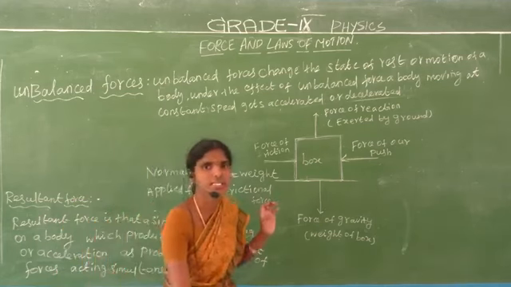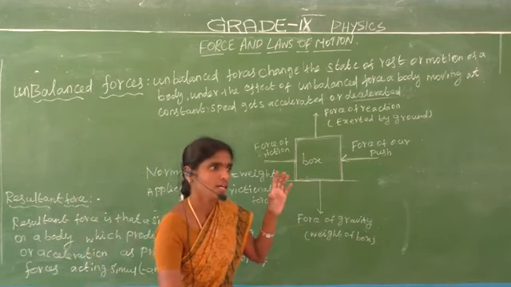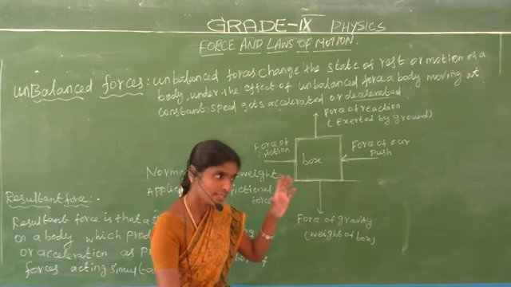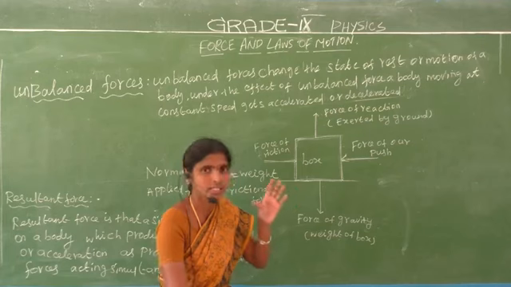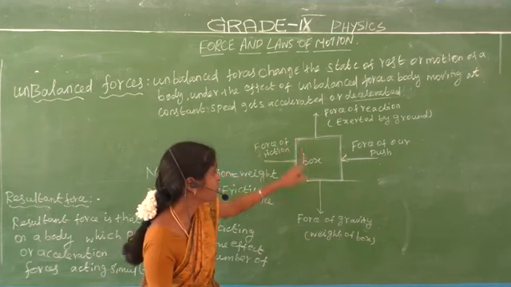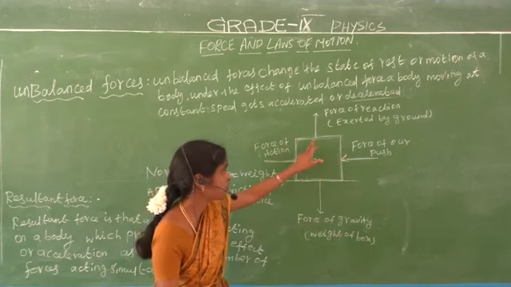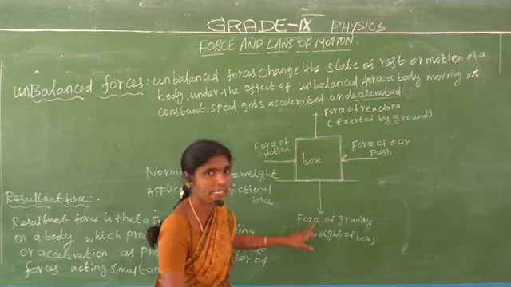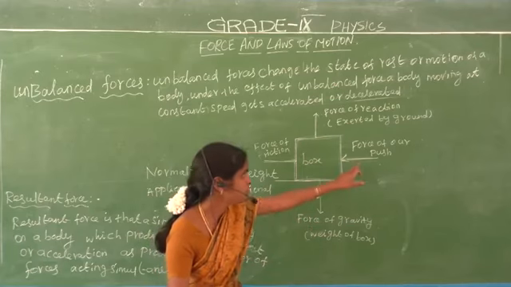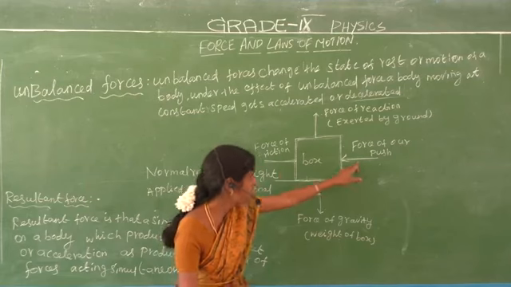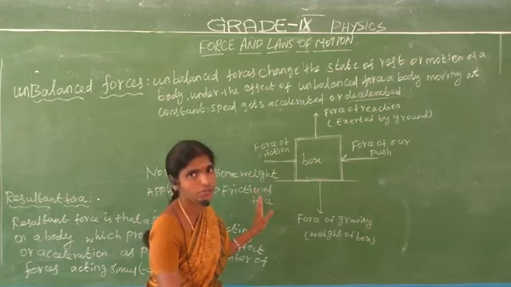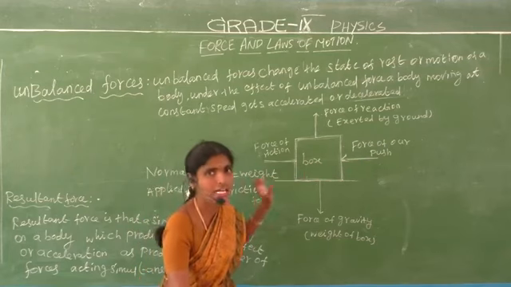Let us consider a stationary object, that is, an object at rest. The normal force, which is the force of reaction, is equal to the weight. The applied force is equal to the frictional force. So this is the balanced force.